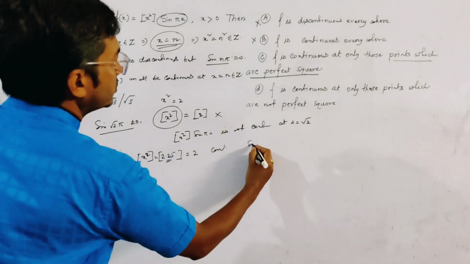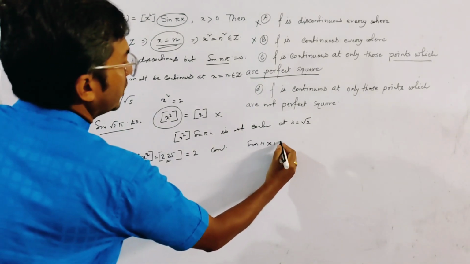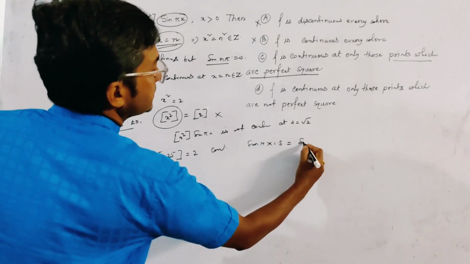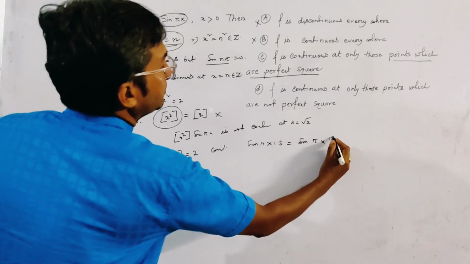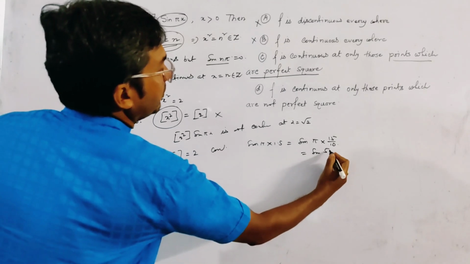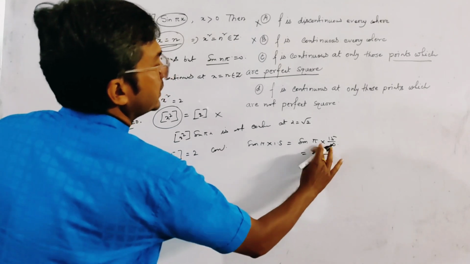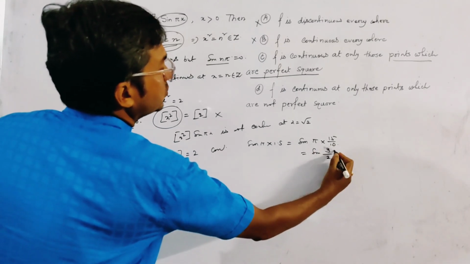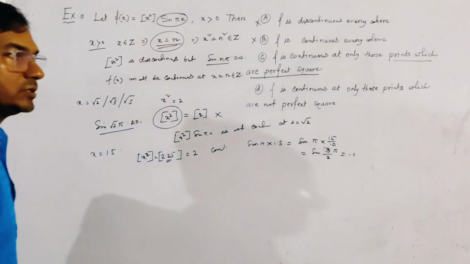And also sin(π × 1.5) is sin(π × 15/10), which is sin(3π/2), equal to -1.